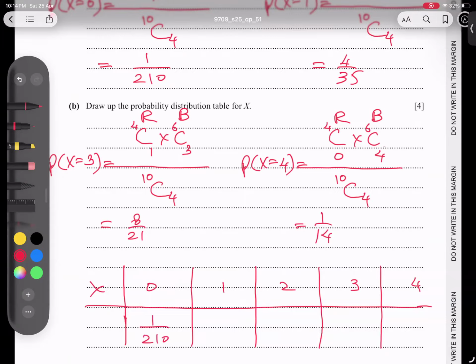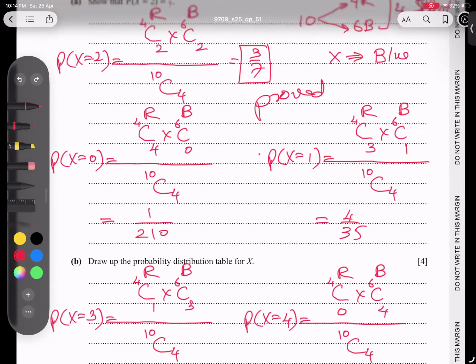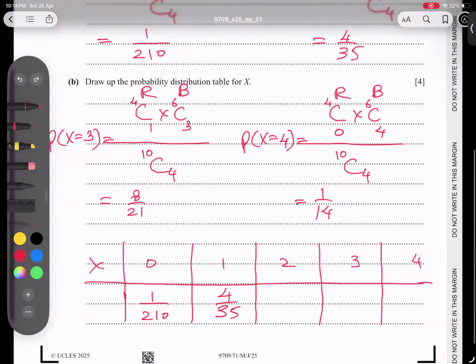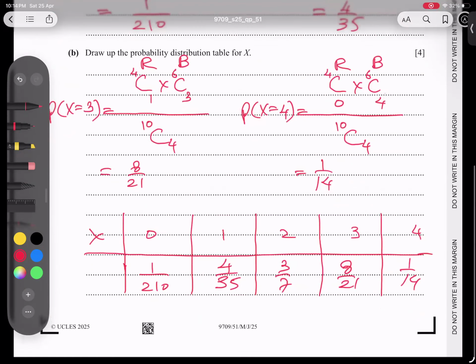And 1 is giving us, as we have done already, 4 over 35, then 2 is from the top, 3 over 7. So here 3 over 7, here 8 over 21, and here 1 over 14. And interestingly, if we add them all, we'll get 1. It is very clear, we have done both parts.